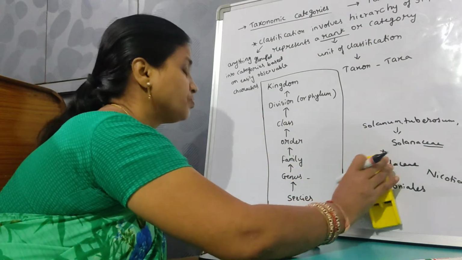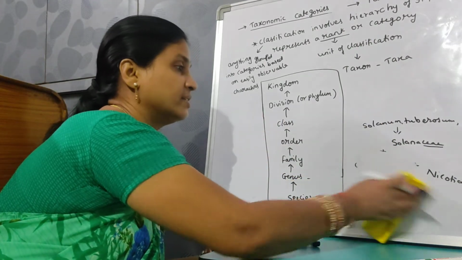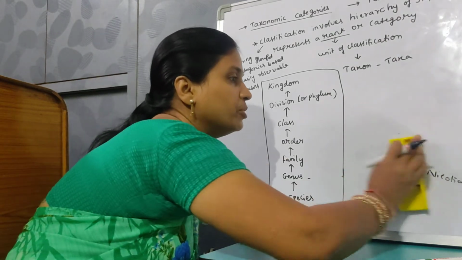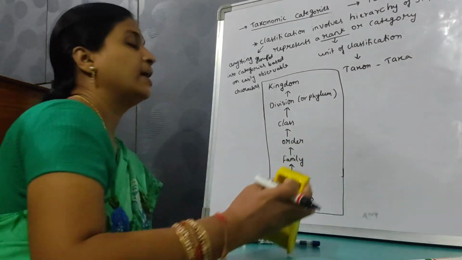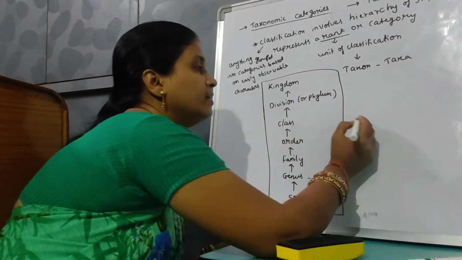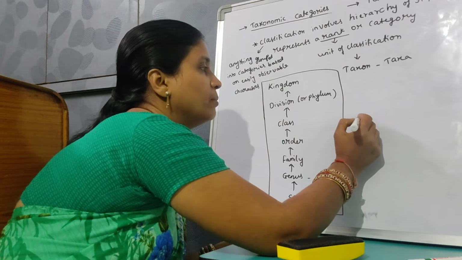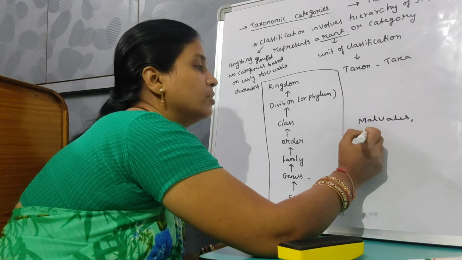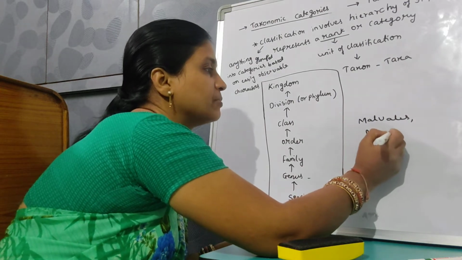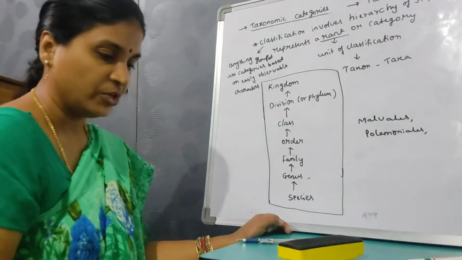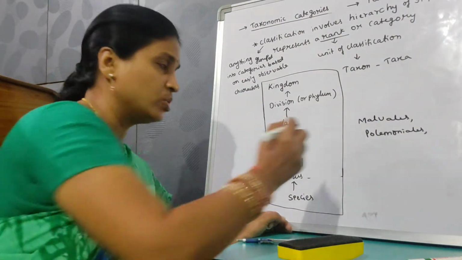Coming on to related orders. Related orders are grouped under class. For example, Malvales is an order, then Polymoniales, then Rosales.